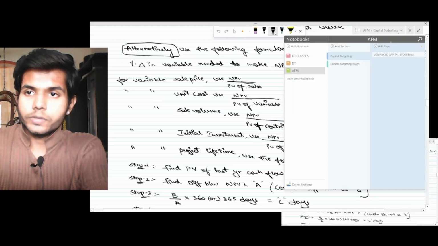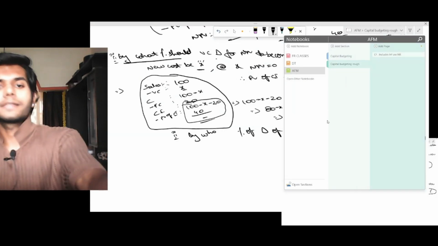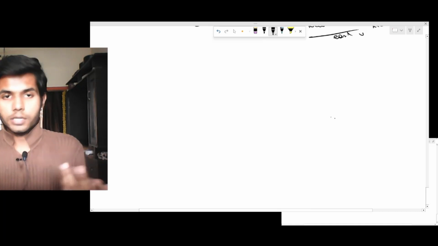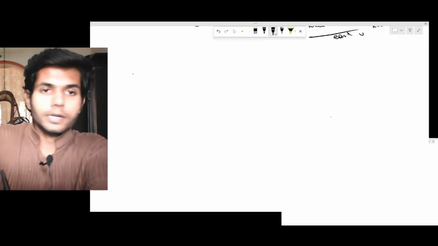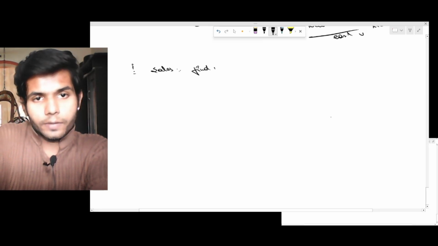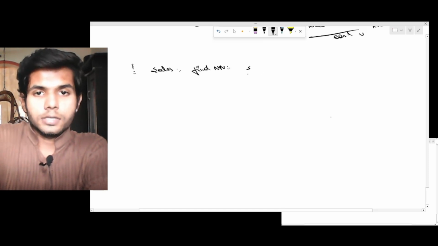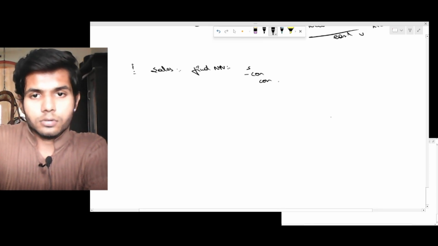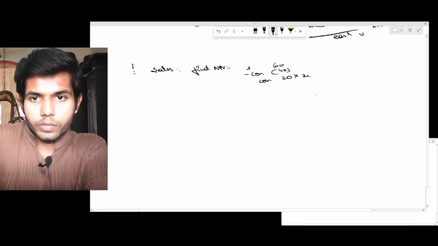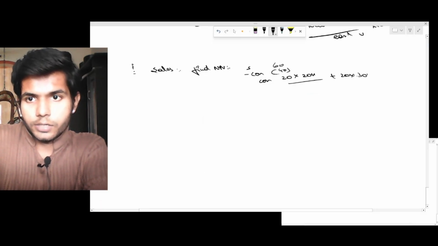Just give me a minute. I'll make you solve this question because this is important, by the way. And in my expectation, there is a majority chance of the sensitivity analysis directly appearing in the exam. Firstly, find NPV. Sales minus cost is contribution: 20 into 20,000 units for the first year, plus 20 into 30,000 units second year, plus 20 into 30,000 units third year.